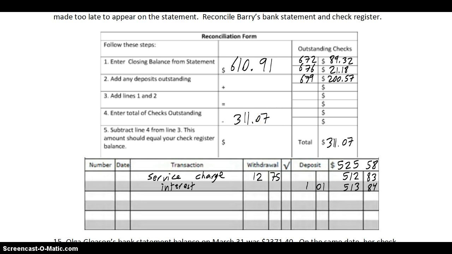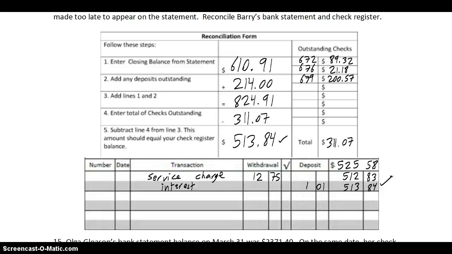Let's see, what else? Also, a deposit of $214 was made too late to appear on the statement. That means it's actually happened. It just hasn't appeared on the statement yet. So we need to add it in. It's an outstanding deposit. So when you add that, you get $824.91. You subtract $824.91 minus $311.07, and you do, in fact, get $513.84, which is exactly what we said. You just have to read everything carefully.